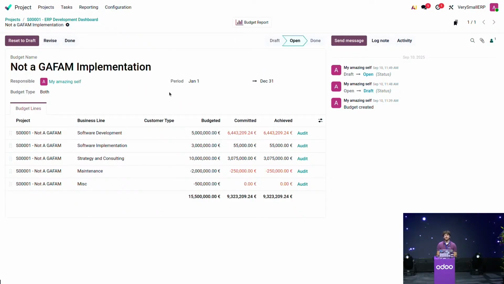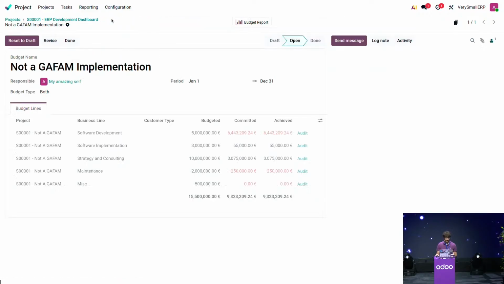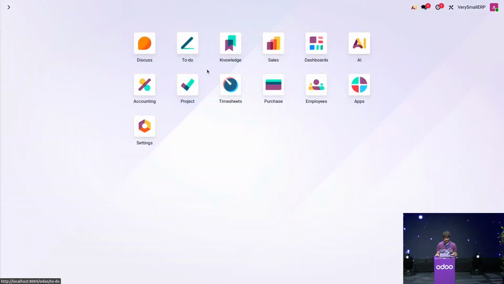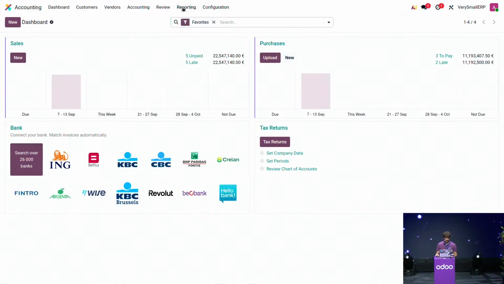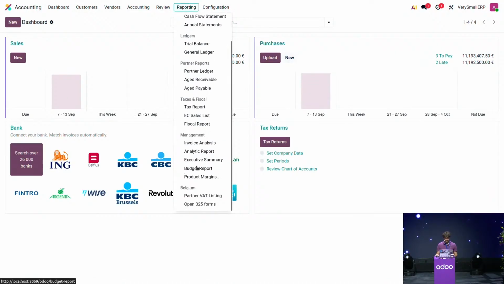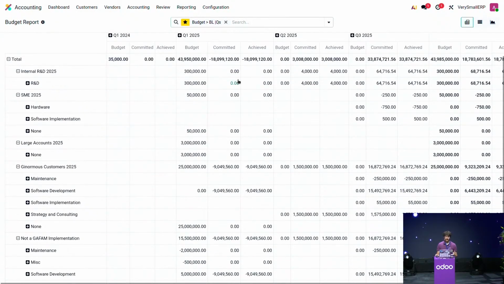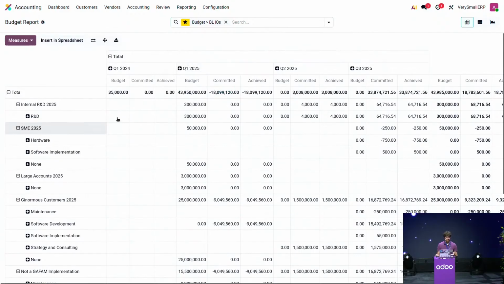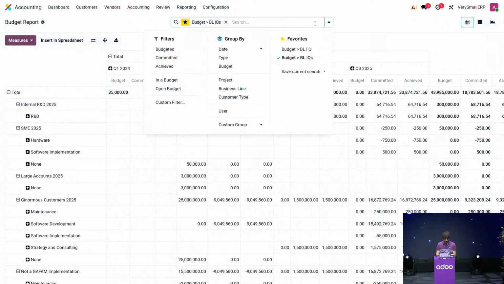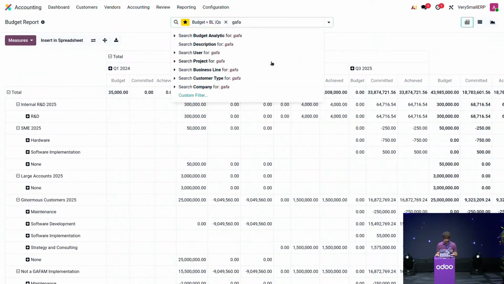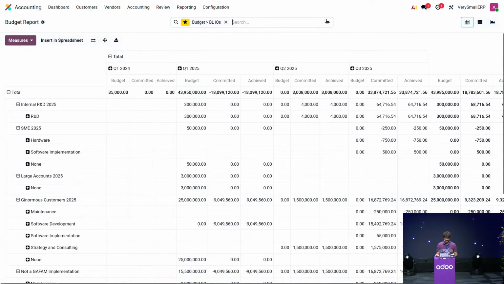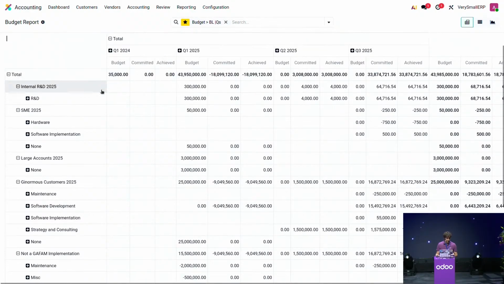But we were also saying something about being able to track our costs per quarter, maybe. So let's open the budget report. Actually, not the budget report. Let's go directly to the accounting app, and let's go to reporting here. And now the budget report for all our projects. And here we can see that we can have our separation by quarter and by business line, but also per project. So in this case, all I need to do is just say that the project needs to be, whoops, this one, it didn't work, but we can just go and check it.